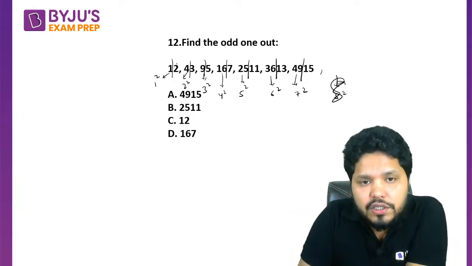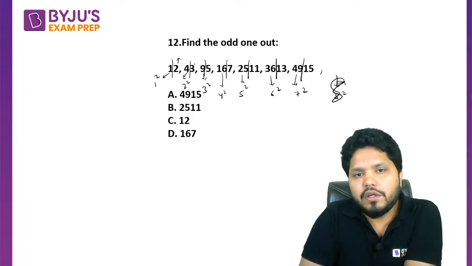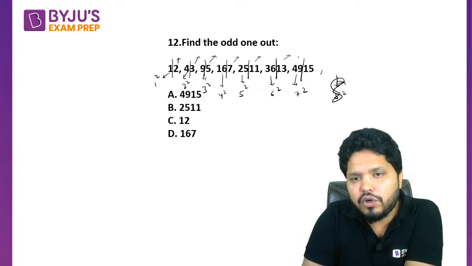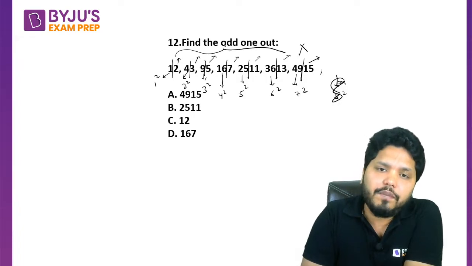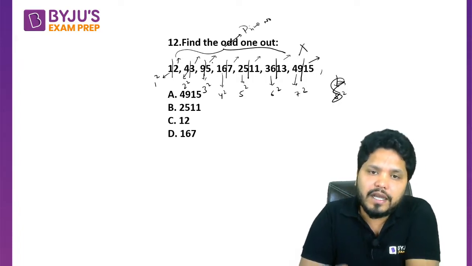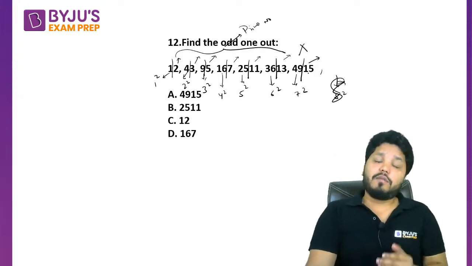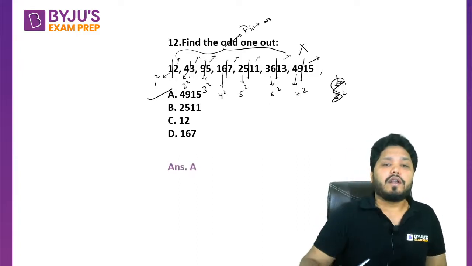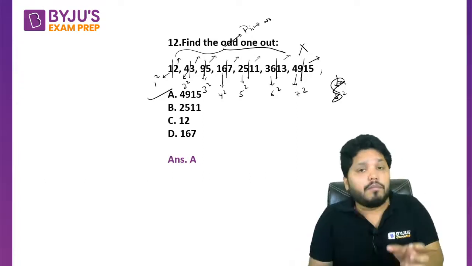Okay, so if you see this number, 2 is a prime number, 3 is also a prime number, 5 is also a prime number, 7 is also a prime number, 11 is also a prime number, 13 is also a prime number, but 15 is not a prime number. So the second part is a prime number, and that too in increasing order: 2, 3, 5, 7, 11, 13. So it has to be ideally 17, but it is 15 here. So 4915 is going to be the correct option here. I hope you are getting it. We need to identify the odd one out, which is not following the pattern. The pattern is that every number has been divided in two parts.